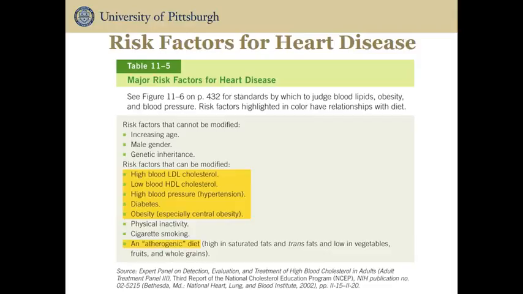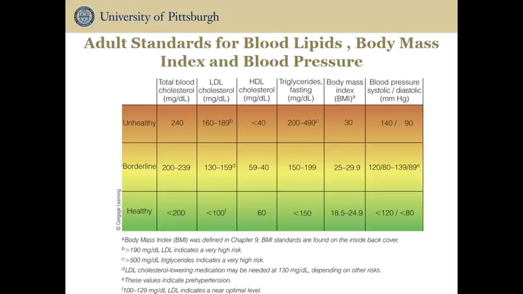A diet that is high in saturated fat is a major contributor for the formation of plaques and disease progression. Other major contributors to damage to the artery wall are elevated LDL cholesterol, hypertension, diabetes, and obesity. Due to the link with unhealthy levels of blood lipids, body mass index, and blood pressure with heart disease, a table with the unhealthy and healthy values of these variables is presented here. It is important to know what levels of these factors are associated with an increased risk of heart disease. If values fall into the borderline category, individuals should take this opportunity to make changes and potentially prevent disease development.